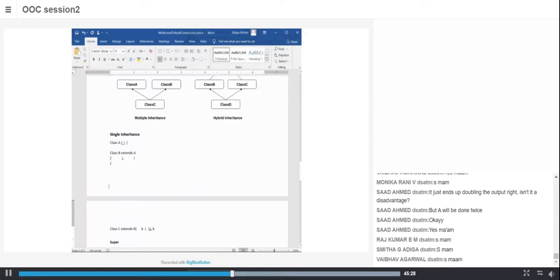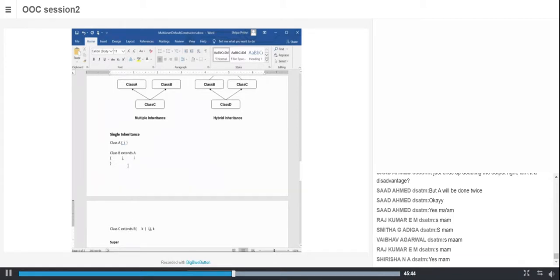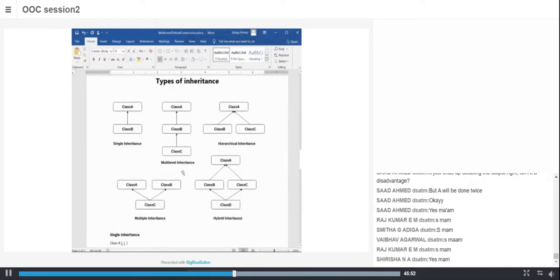Did you understand the diagram? A has I, B has J and C has K. When I say class B extends A, class B gets member I from A, and C extends B means C gets the properties of B. So along with K, it will get I and J. This is known as multi-level inheritance.